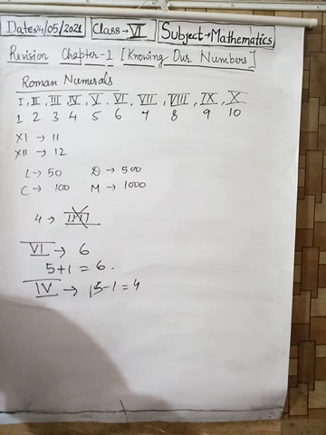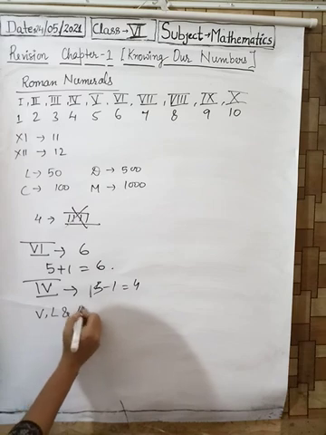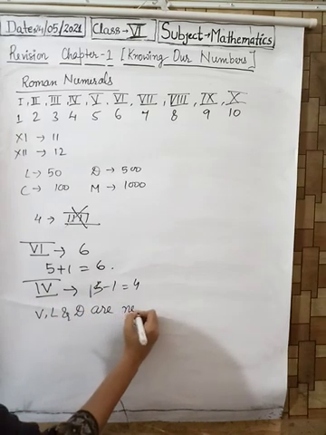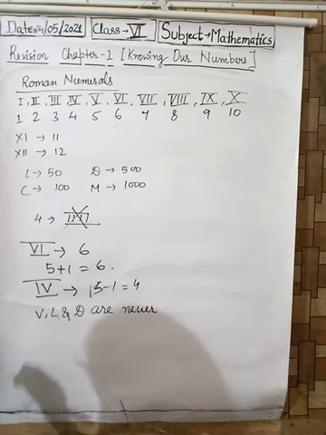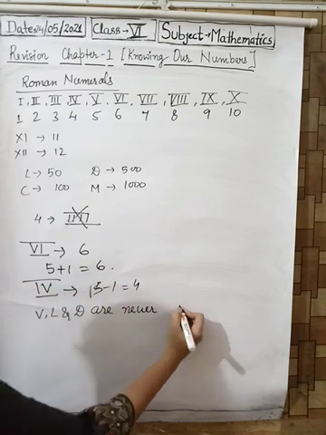Next, symbols V, L and D are never written to the left of a symbol of greater value. That means V, L and D are never subtracted. They cannot be written to the left of a symbol of greater value.